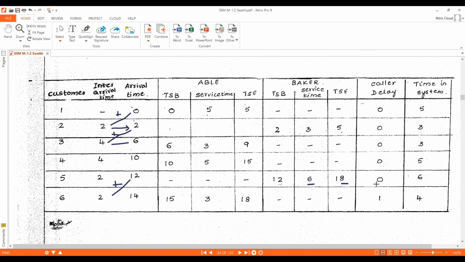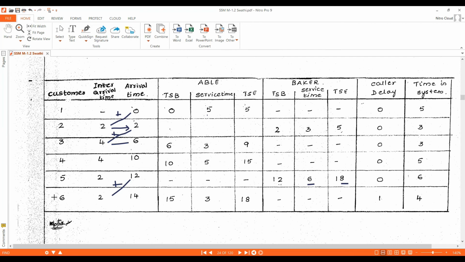Okay, did customer 5 wait in the queue? No, he arrived in the system at simulation clock time 12. Immediately he got serviced by Baker, so he didn't wait in the queue. So his caller delay is 0 for customer 5. How much time did the customer spend in the system? That is waiting time plus the customer's service time. Customer service time is 6 minutes. So the total time customer 5 spent in the system is 6 minutes.